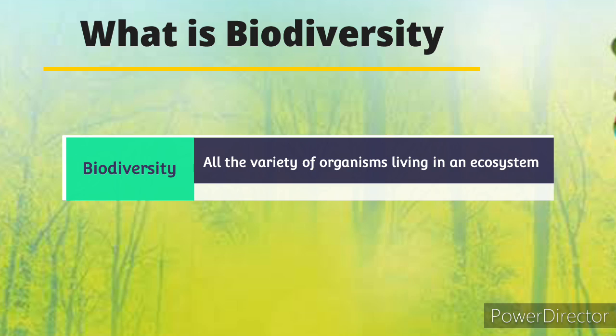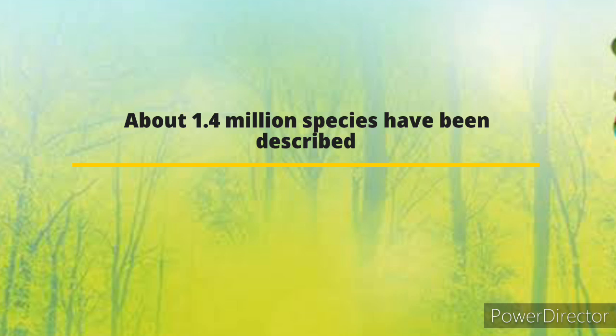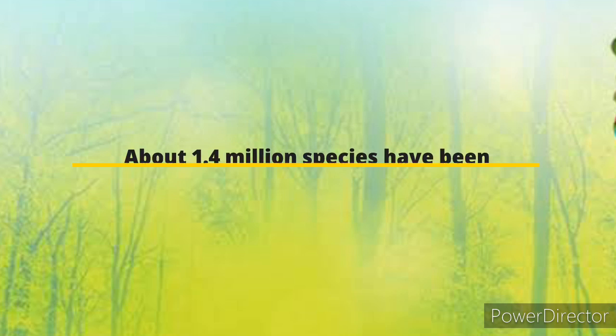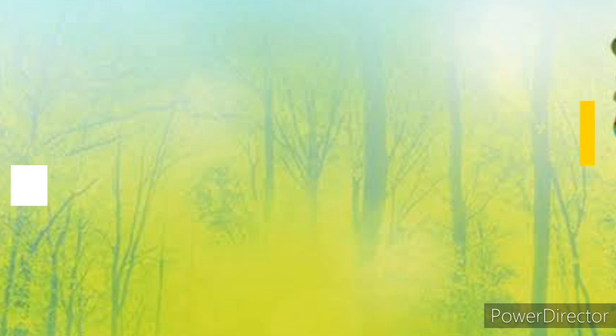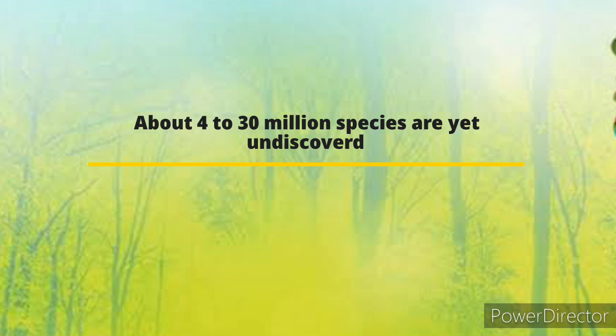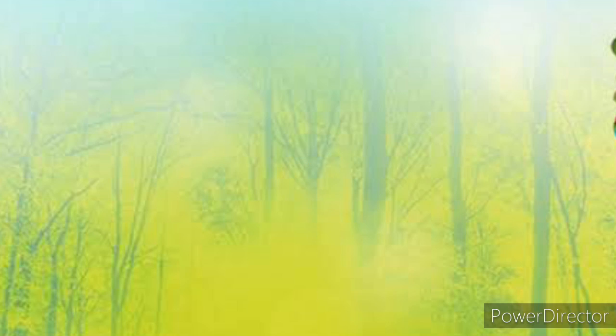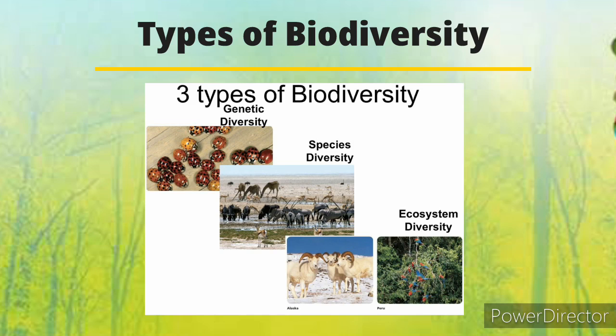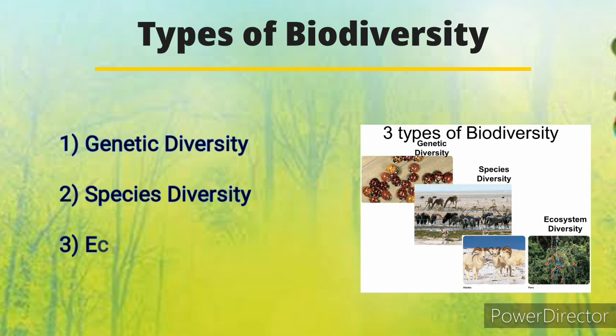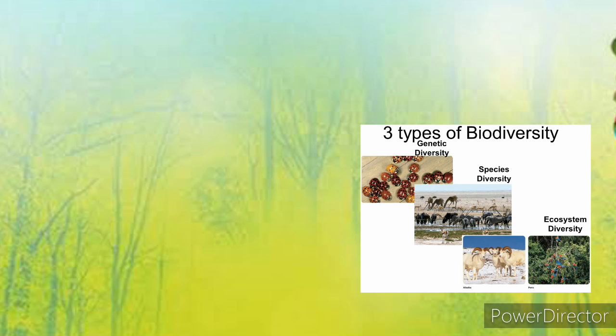I want to tell you some facts about biodiversity. About 1.4 million species have been described yet. And it is estimated that about 4 to 30 million species are yet undiscovered. So now let's move towards the types of biodiversity. There are basically three types of biodiversity that include genetic diversity, species diversity and ecosystem diversity. These are basically the levels of biodiversity.